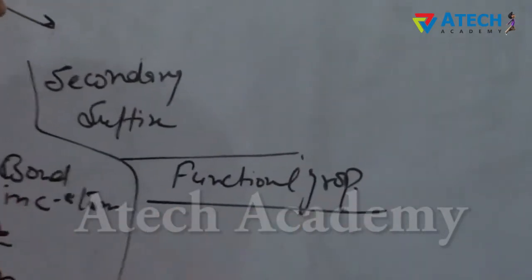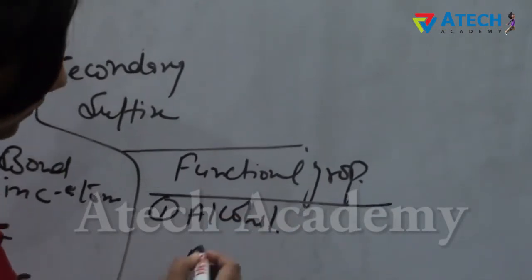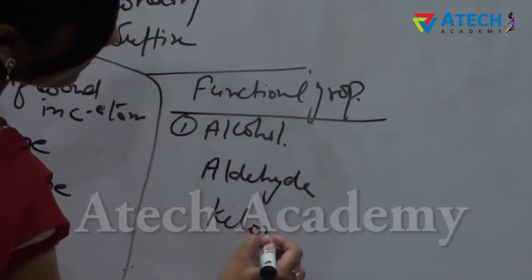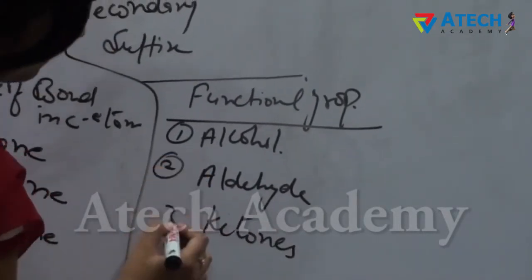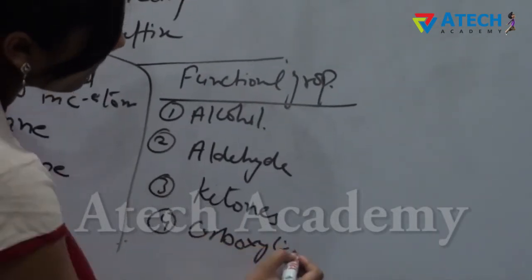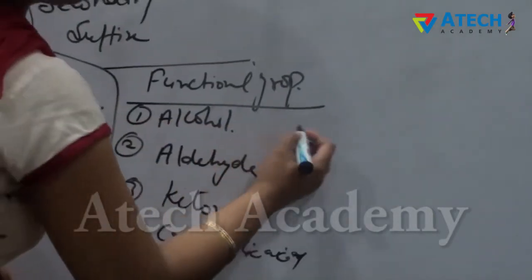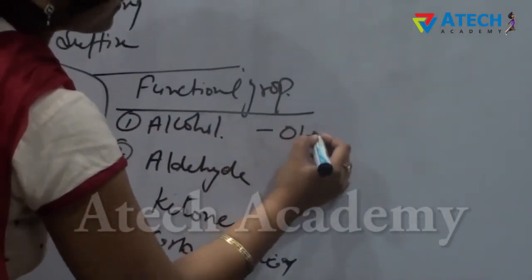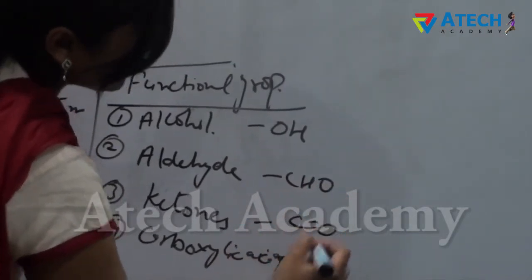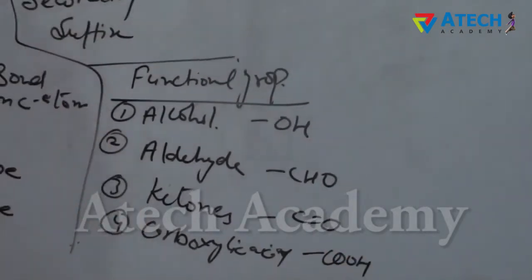We have different functional groups such as alcohol, aldehyde, ketones, carboxylic acids. For alcohol the functional group is OH. In aldehydes, the functional group is CHO. In ketone, it is C double bonded O. And in carboxylic acid, it is COOH.